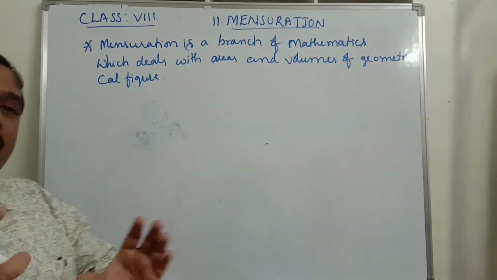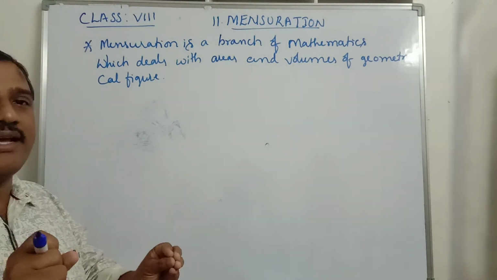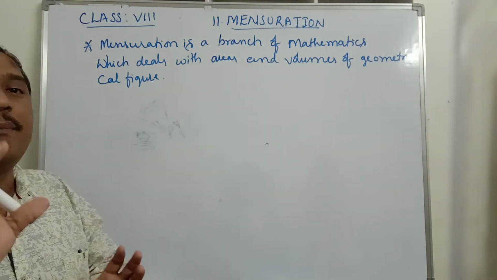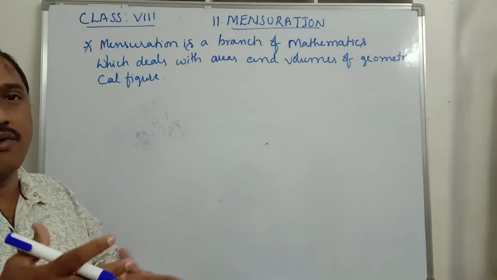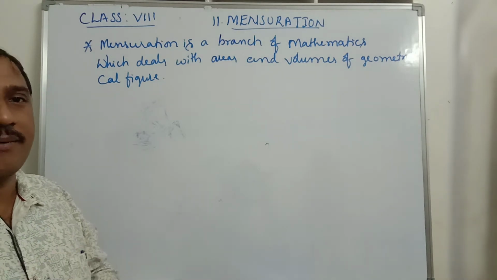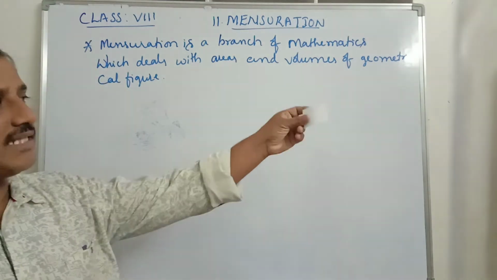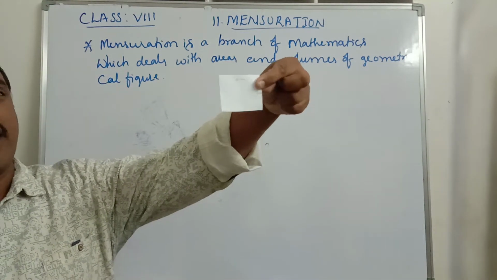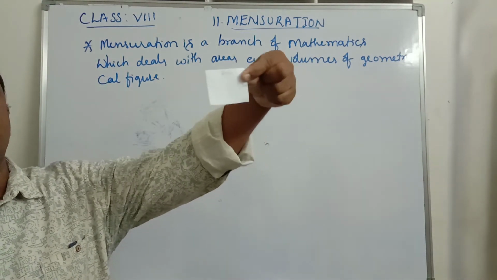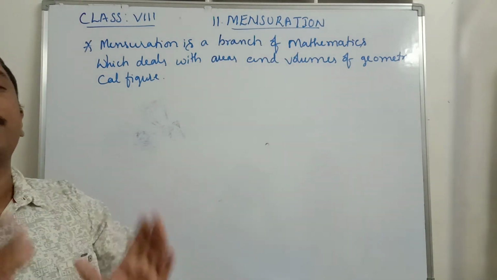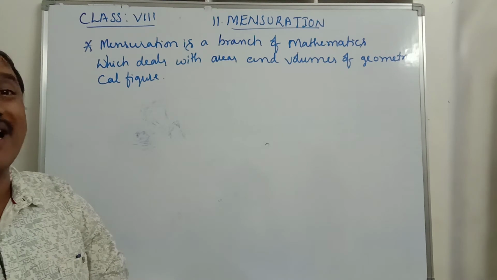So first of all, what is area? Area is the space, the region occupied by a plane figure. For example, take a rectangular shaped paper. That paper will occupy some space if you place it on the floor or on the table. So the space occupied by a plane figure is known as area.